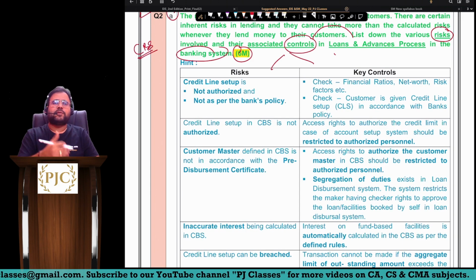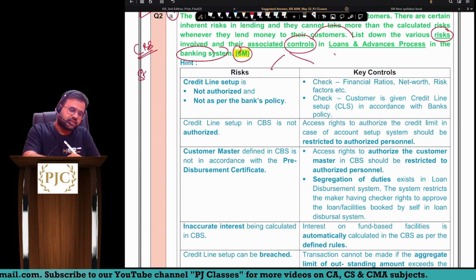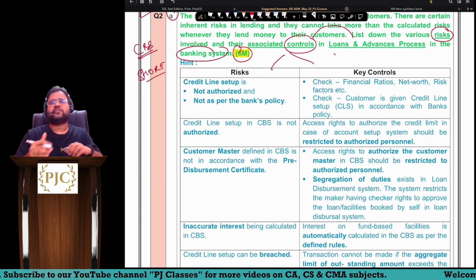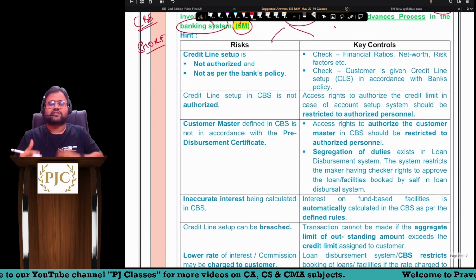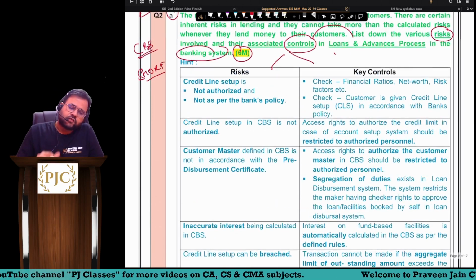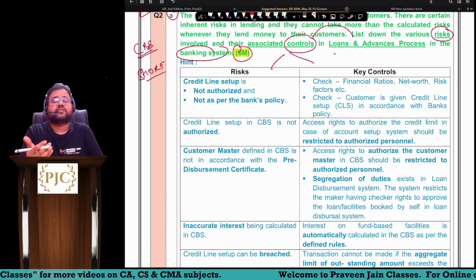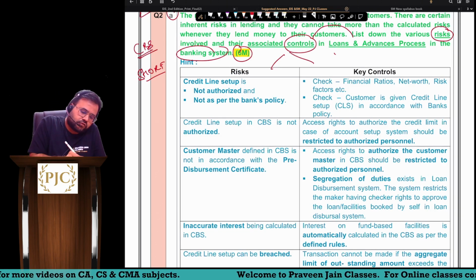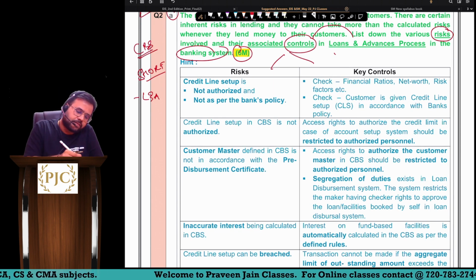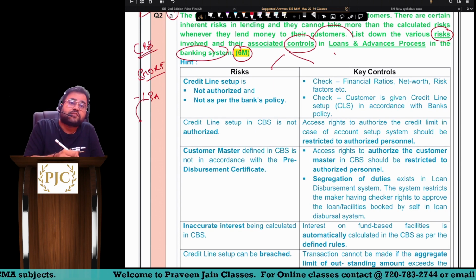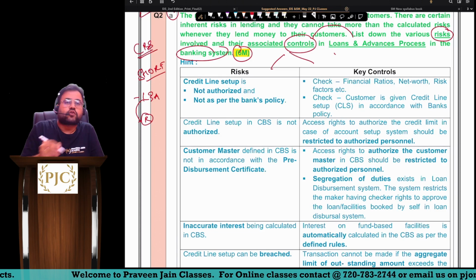So there you will be finding a shortcut to remember this answer also. But here anyway, I am just providing you the suggested answers so you can see. So what are the risks, what are the controls for the processes relating to loans and advances? Can I say in a bank, they do provide something called loans and advances. Now, sir, for that loans and advances business process, first we have to talk about risk.